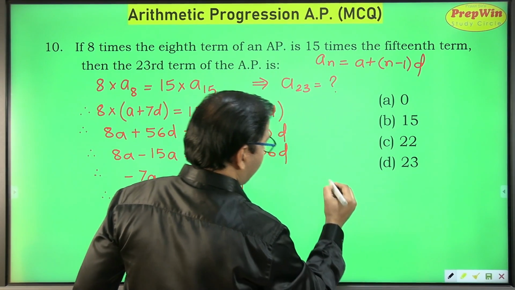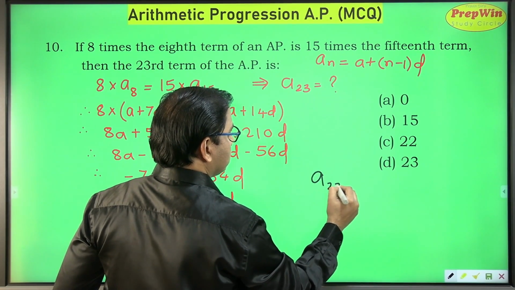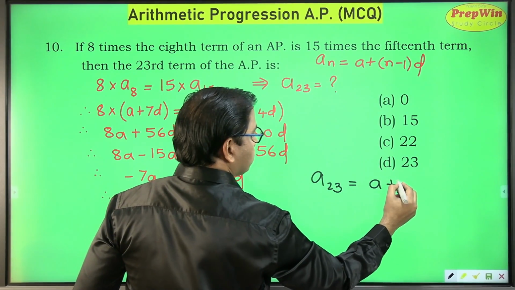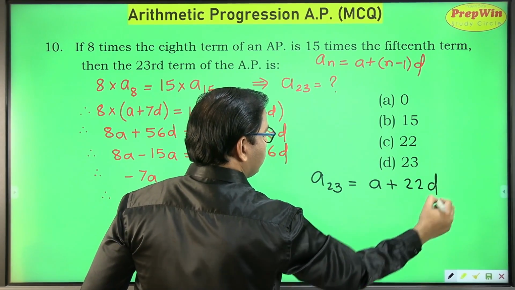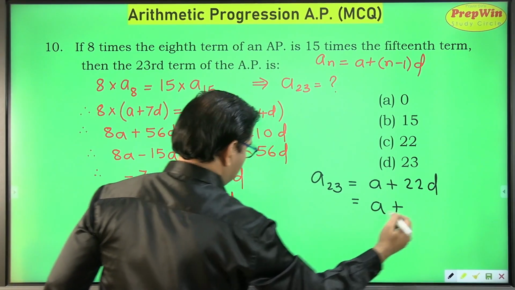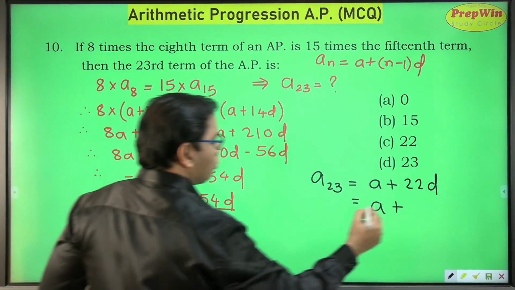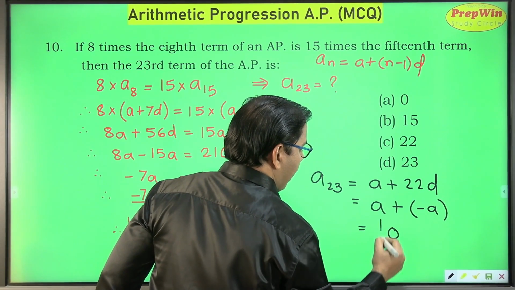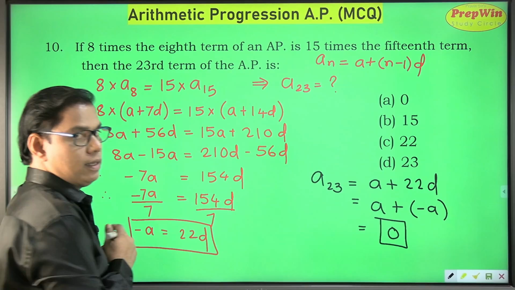Now I have to find out 23rd term. So 23rd term is equal to a plus n minus 1, so 23 minus 1, 22d. So a plus 22d is equal to minus a plus a, which gets cancelled and your answer is 0.